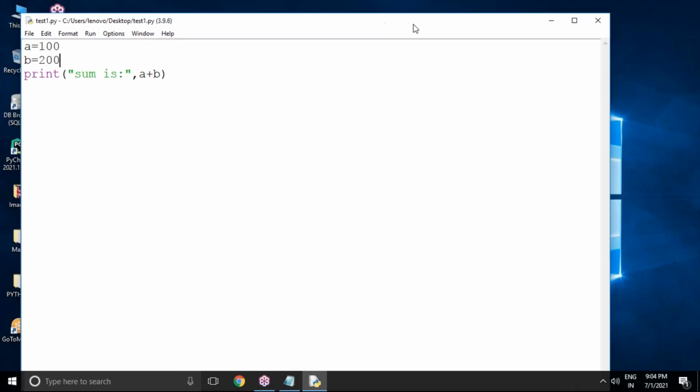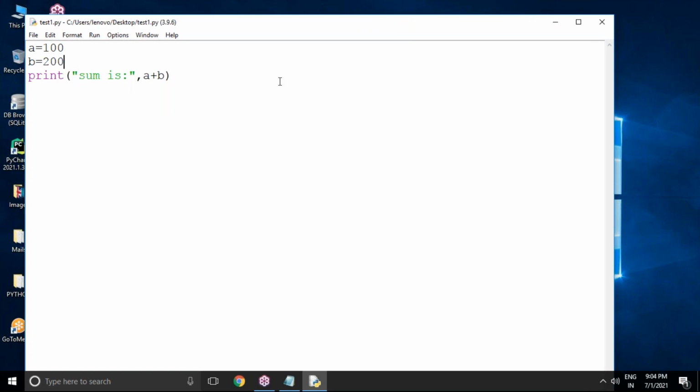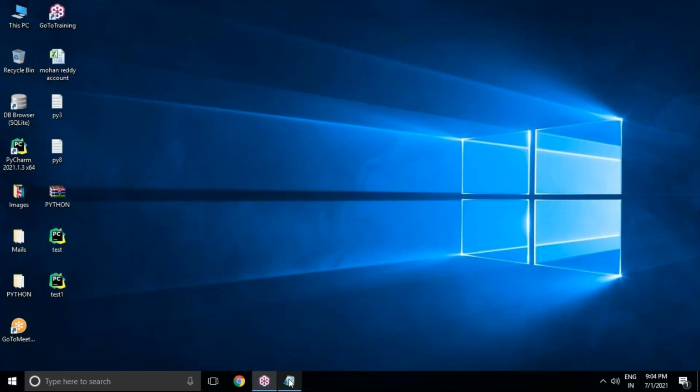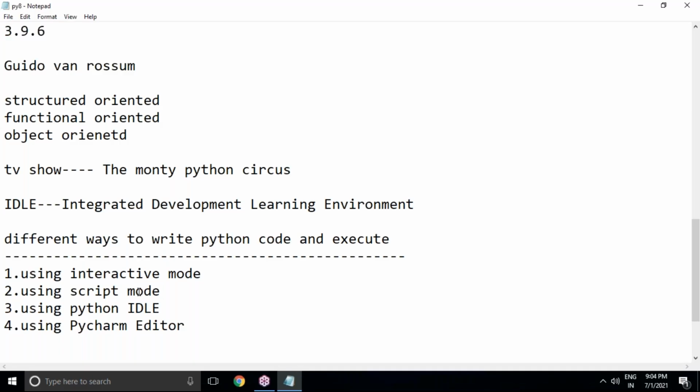But actually in our class, I'm not going to follow any one of these options. I'll not write code using IDLE, I'll not write code in script mode, I'll not write code in interactive mode. That was just for knowing. I'll always write code in PyCharm only. This is the most powerful editor for Python beginners. So from now onwards, whatever topics I explain, all that Python code I'm going to write in the PyCharm editor.